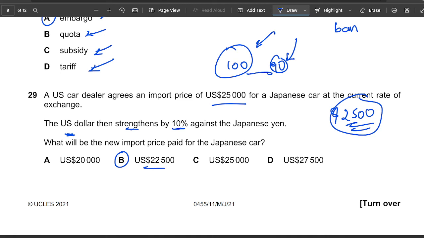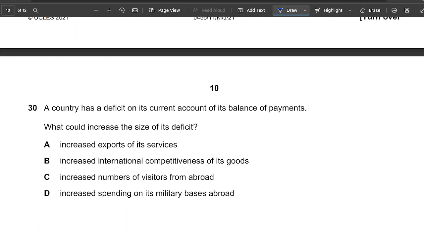But in this case it has strengthened by 10%, meaning with $22,500 I will afford that Japanese car, but before it was costing $25,000. Because it's strengthened by 10%, now $22,500 will make me buy that Japanese car. So that means it's strengthened, and the Japanese yen has weakened.